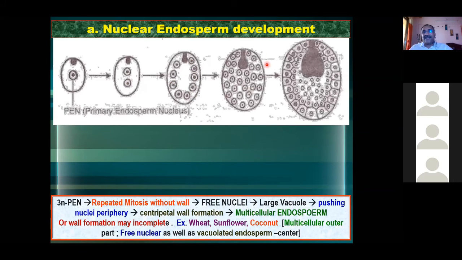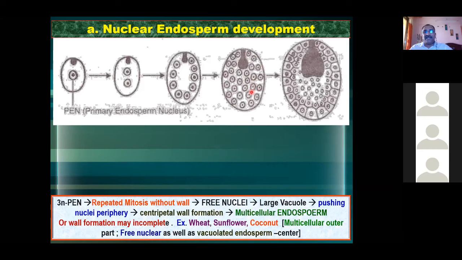So there are many nuclei, but there is no cell wall formation. That means this kind of nuclear division we call free nuclear division. See here, the primary endosperm nucleus undergoes repeated mitosis without cell wall formation. So what is happening there? A large number of free nuclei are formed. Got it clearly? A large number of free nuclei are formed.